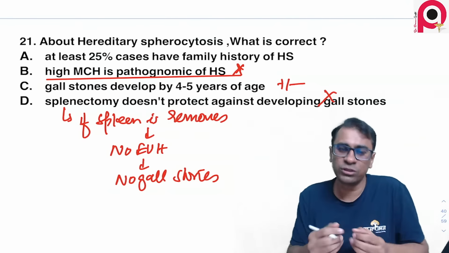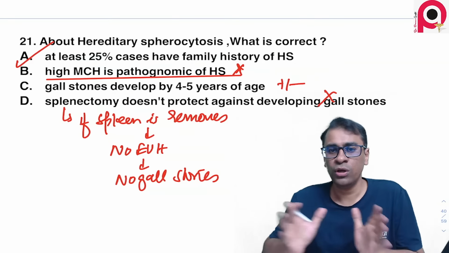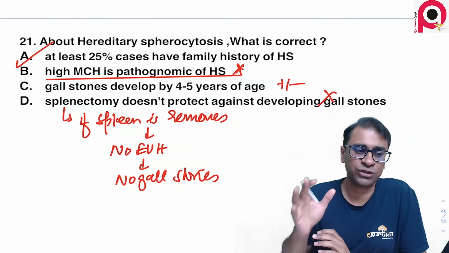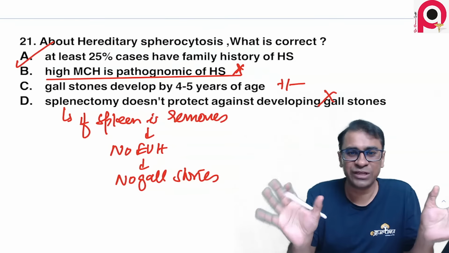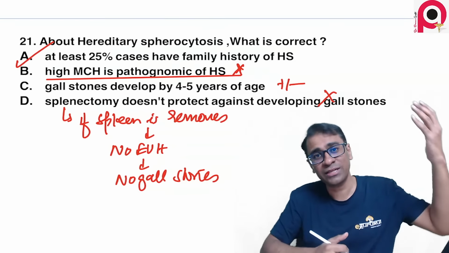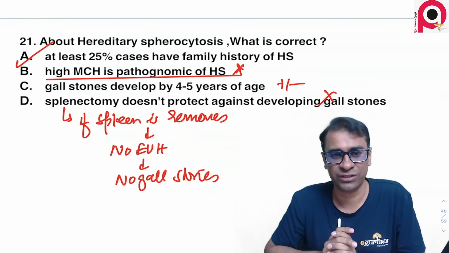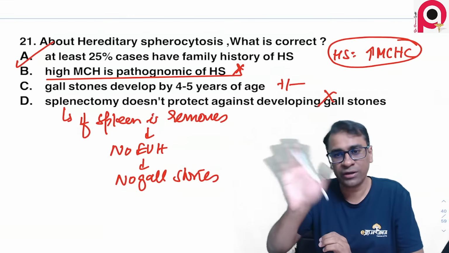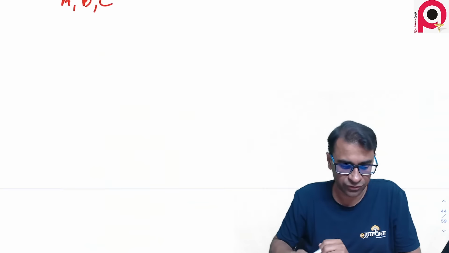The only possible answer here is A then. If it is not a multiple choice question, then the only possible answer here is A. If it is a multiple choice question, then I would go with A and C, but D is surely not true, and high MCH is never pathognomonic for HS. Pathognomonic is something hallmark. So high MCHC can be seen, but high MCH is definitely not seen. Remember, HS has increase in MCHC, but not increase in MCH. Definitely not. Okay, that is done. Question 23 is also done.